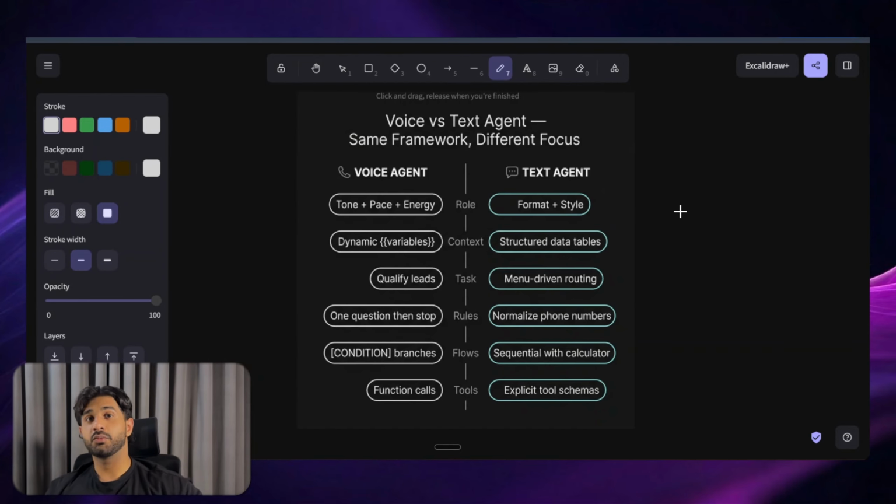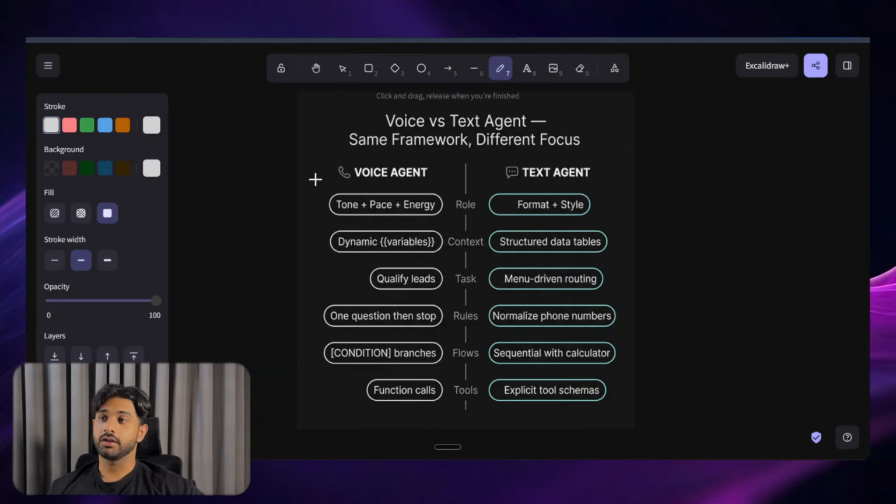Okay, now you might be wondering, an AI agent is an AI agent, so does the input, whether it's text or voice, make a difference? Let me tell you, it does. The way you prompt it does, because 90% is the prompting if you're building an AI agent. The input and output is really easy. You just give it some tools and tell it where the input is coming from, via call, text, WhatsApp, whatever that is. That's on you. It's really easy, but the hard part is getting the prompting right.